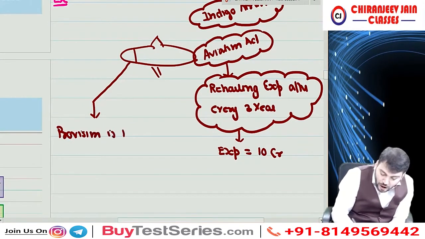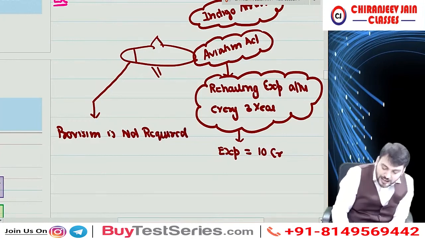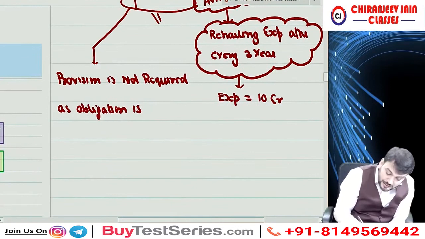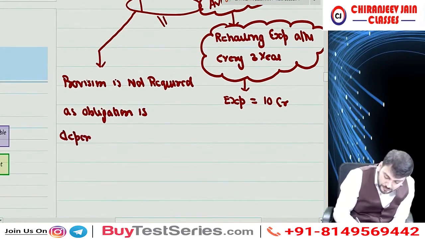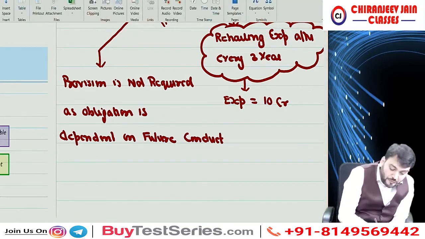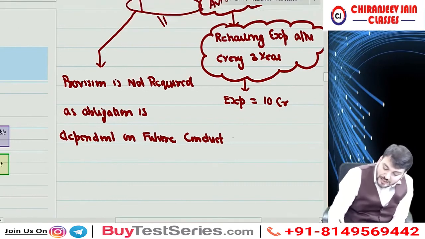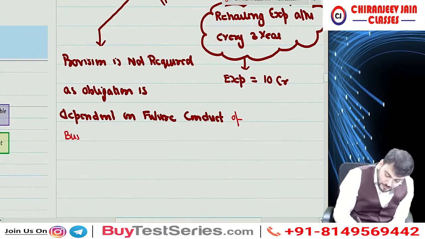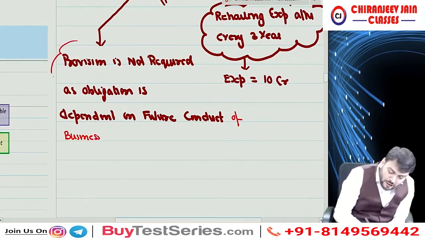Provision is not required as obligation is dependent on future conduct of business. Obligation is dependent on future conduct of what? Business. Correct? Means outflow of resource is not probable. So why is it dependent on future conduct of business?